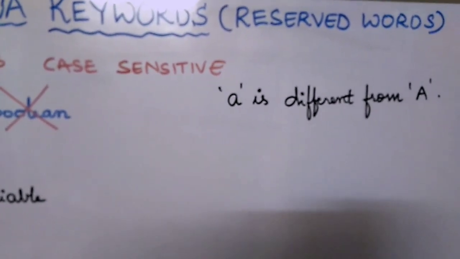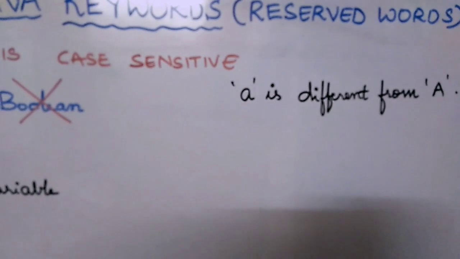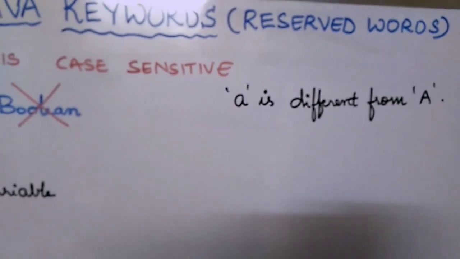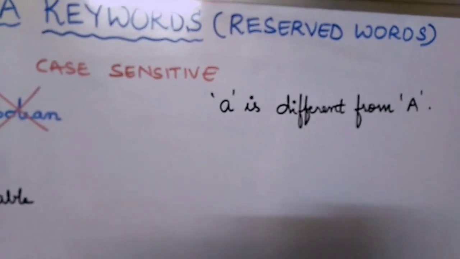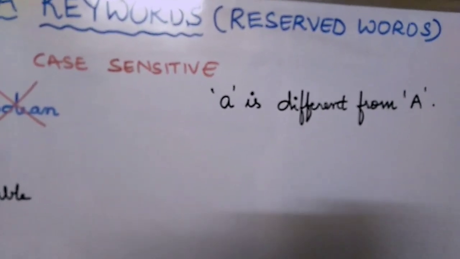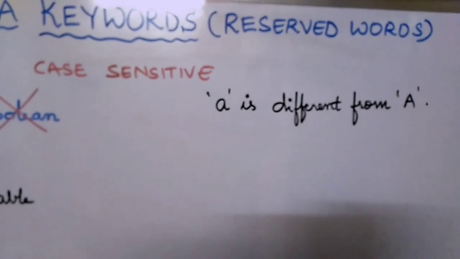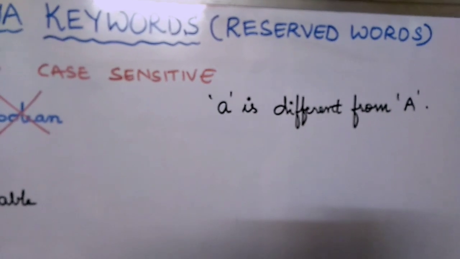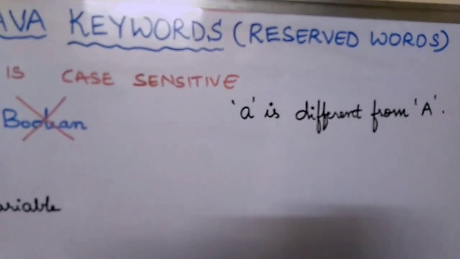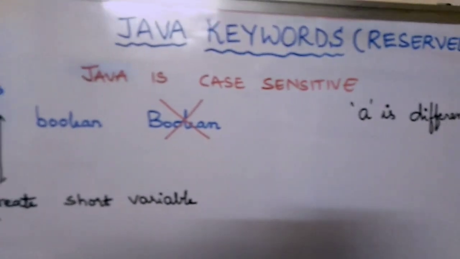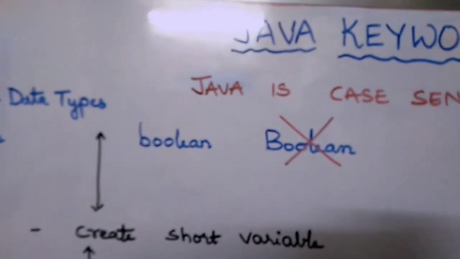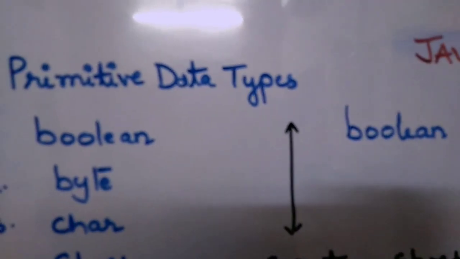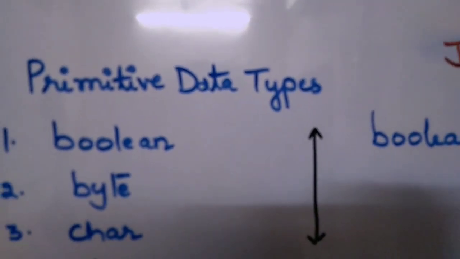Java uses the Unicode character set, and in the Unicode character set, lowercase a is represented with the numerical value 97 and uppercase A is represented with the numerical value 65. So 97 is obviously not equal to 65. So Java thinks that lowercase a is not equal to uppercase A. Because of this reason, whenever you use the keywords, you should be very careful. And because it's case sensitive, all the letters in the word should be lowercase.